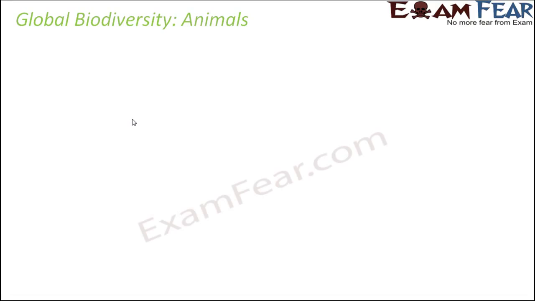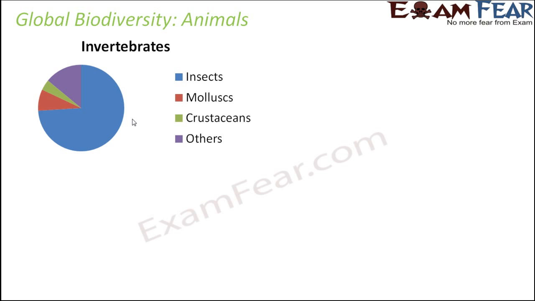So now let us look at the global diversity in case of animals. In animals, again, we have two broad categories, that is invertebrates and vertebrates. Let us look at the diversity of both of these groups separately. So first we'll talk about invertebrates.